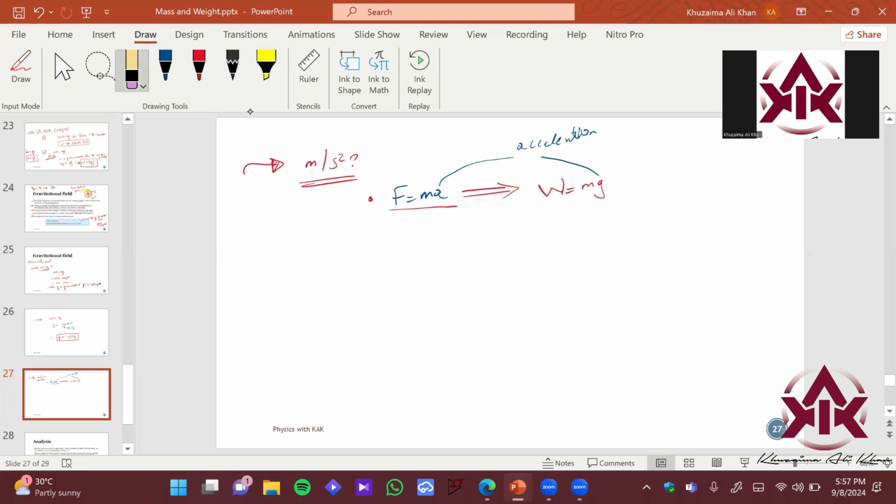Acceleration, right? So imagine why it is the same. As I told you before, I'll tell you again. Imagine you are in a hot air balloon and you love bungee jumping.